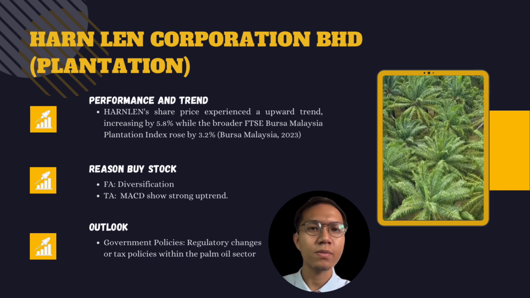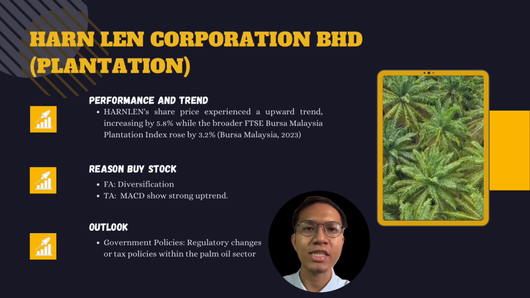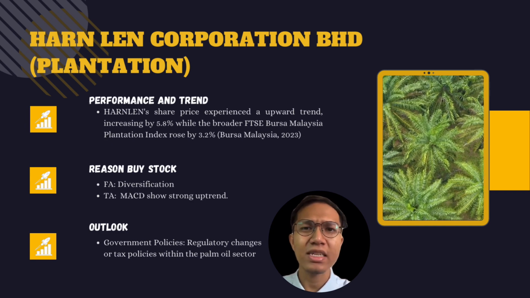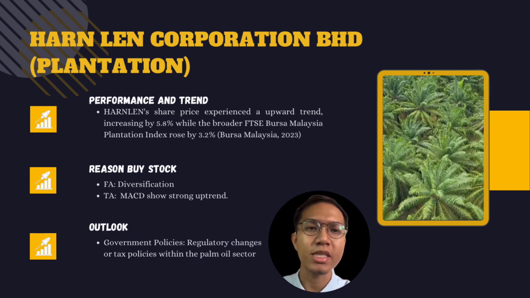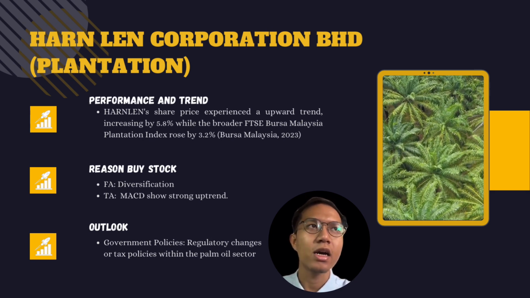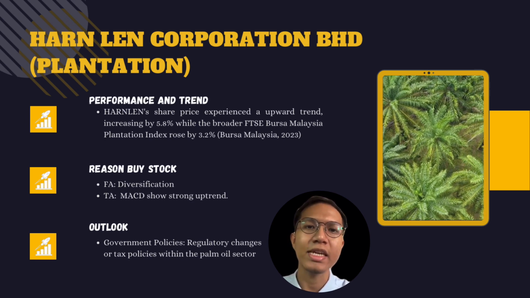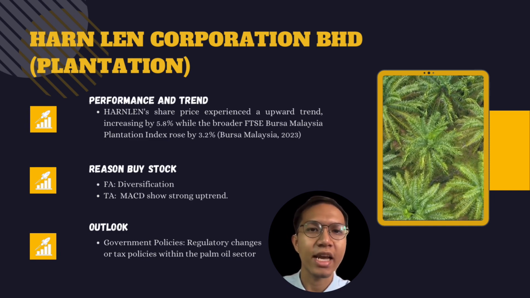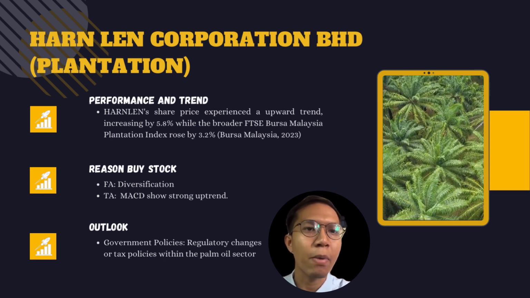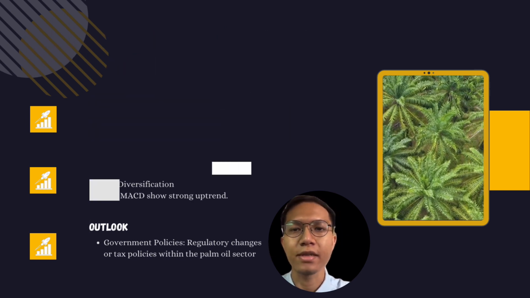Next is Harlan Corporation Berhad, which is in the plantation industry. For performance and trends, Harlan's share price experienced an upward trend and outperformed the overall plantation sector, but to a lesser extent. The reason we buy this stock is that we aim to diversify our investments to reduce the impact of profit fluctuations. For the technical analysis, Harlan is exhibiting a strong bullish trend. The stock has demonstrated upward momentum, with bullish indications from the moving average and RSI indicator. For the outlook, in terms of government policy, regulatory changes to the tax policy within the palm oil sector can certainly impact Harlan's operations and profitability.